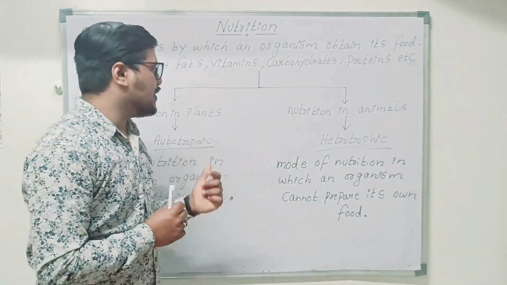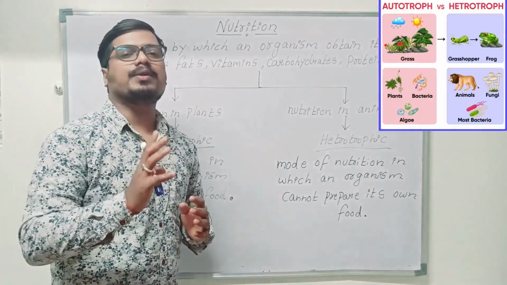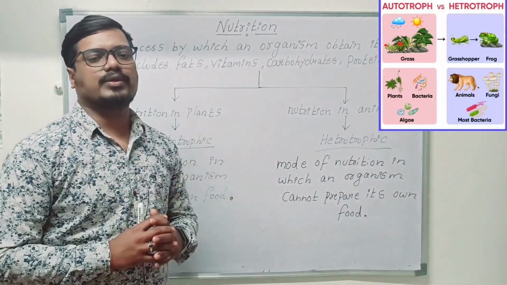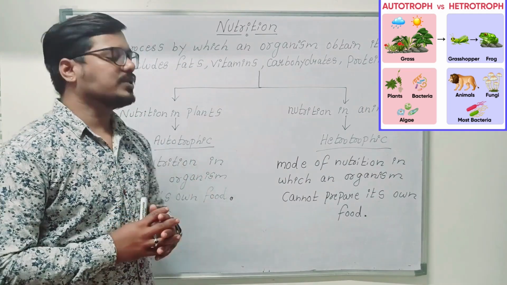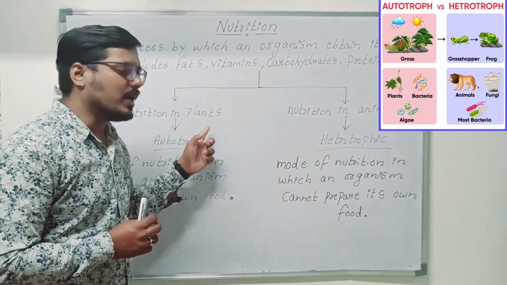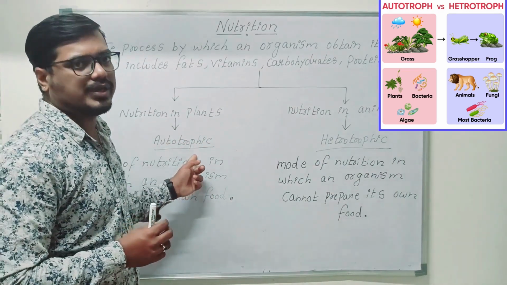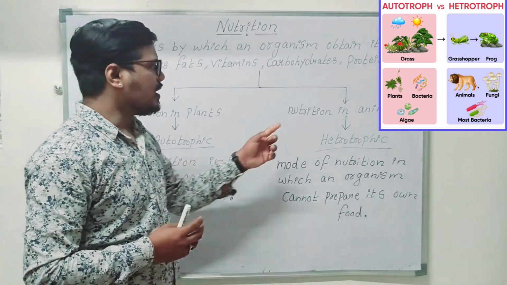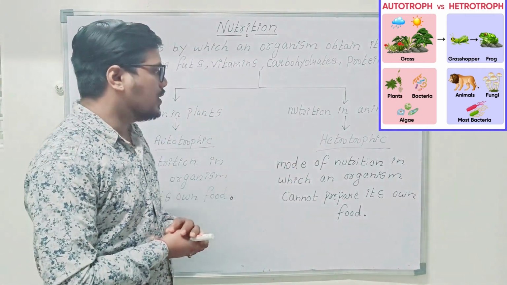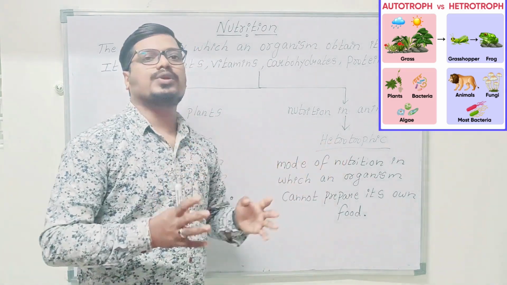In nutrition we have two types, nutrition in plants and nutrition in animals. In biological terms, we say nutrition in plants is autotrophic nutrition or autotrophs, and nutrition in animals we call heterotrophic nutrition.